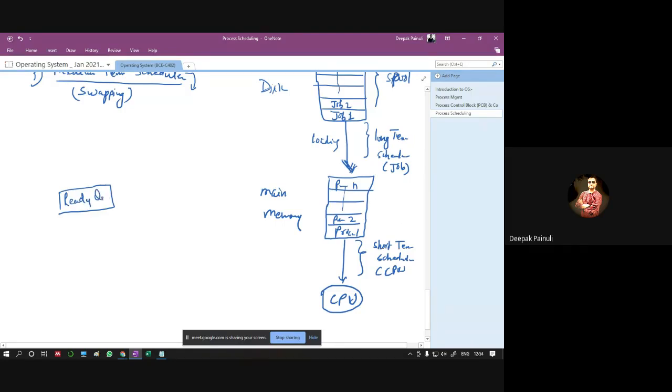Ready queue. We have the ready queue. We have the CPU. New process. IO waiting queue. IO device.